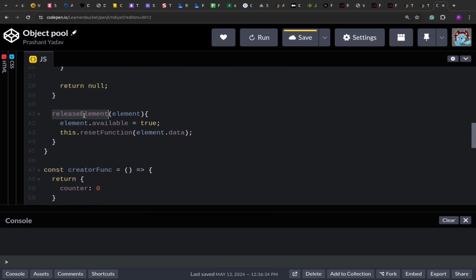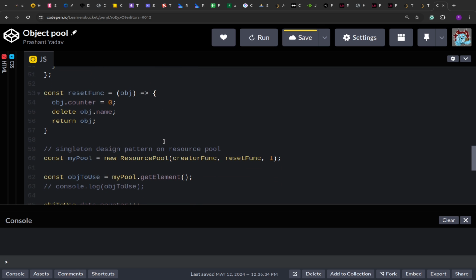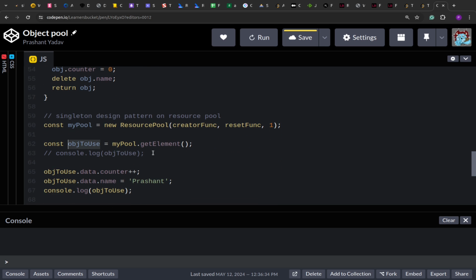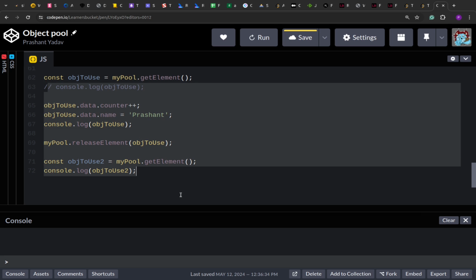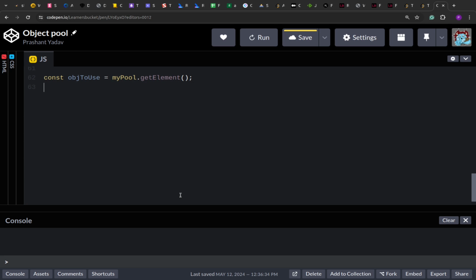And here, while releasing it, we are setting the time to be 0. So now if I run this, I am getting this object. And then let's do a set timeout, and I'll set the duration as 4 seconds. Because we are only holding the object for 3 seconds, let me put more time than that, and we'll see what the outcome will be.